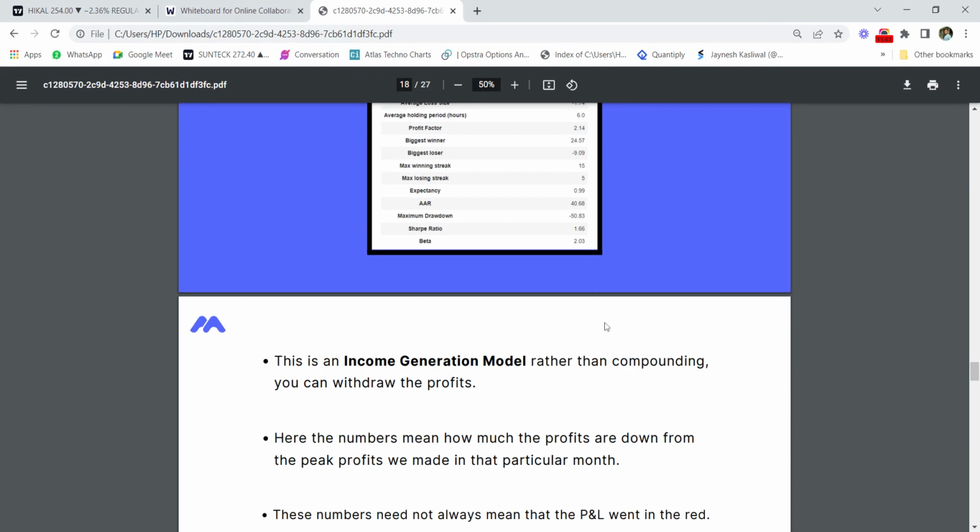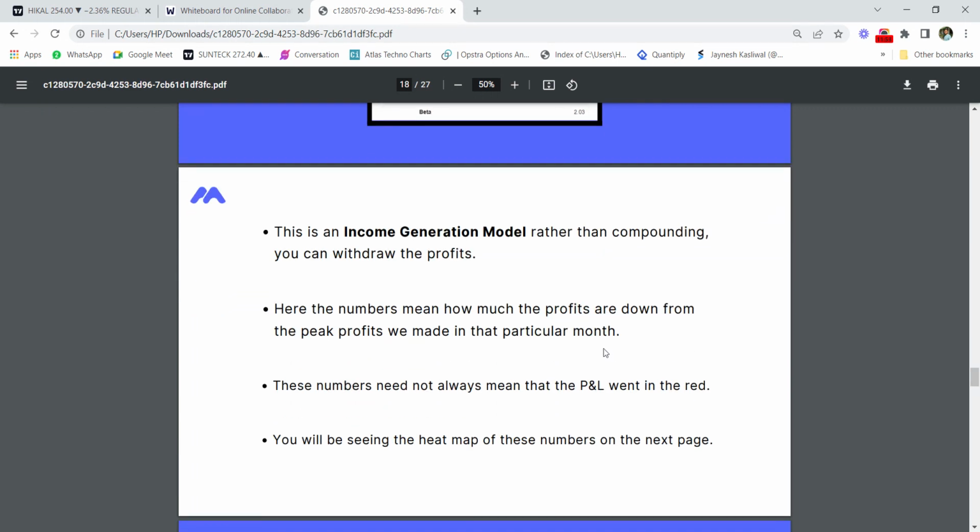Now this is an income generation model rather than compounding, so whatever profits and losses that you make are to be withdrawn from the account. We will not keep on compounding our profits.